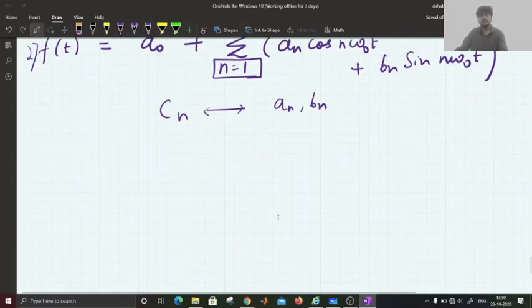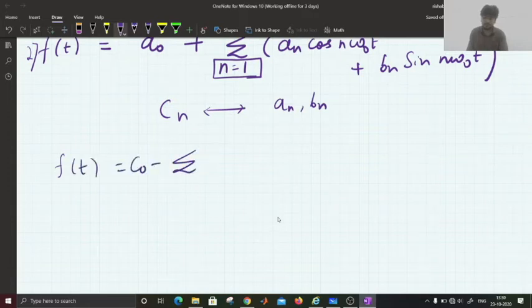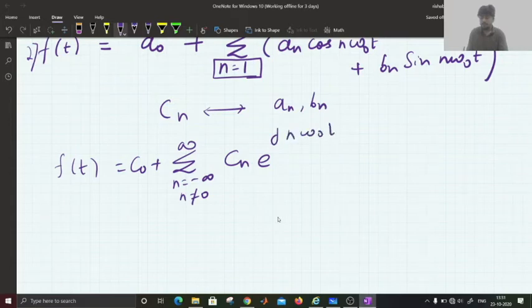So let's find out the relation. Once again writing f of t as summation of c naught plus summation n equals minus infinity to infinity, for n not equal to 0, Cn into e to the power j n omega naught t.